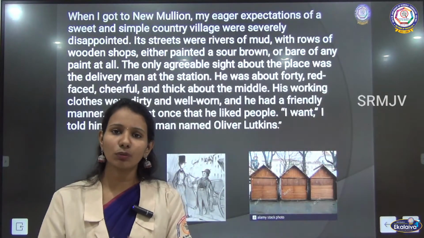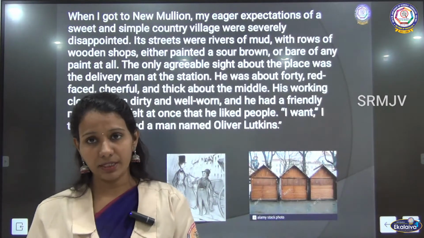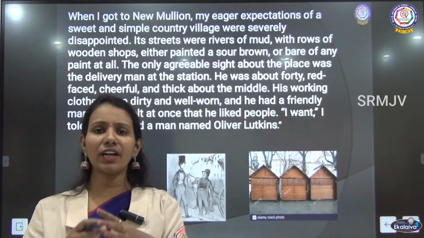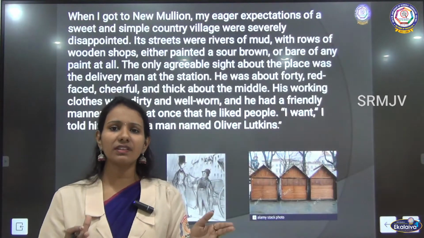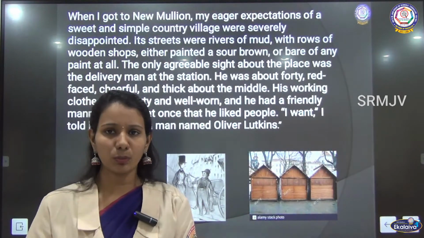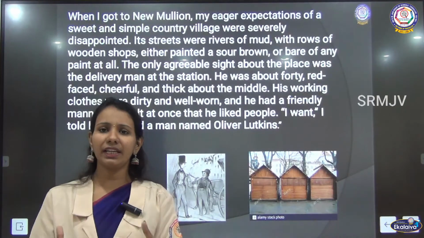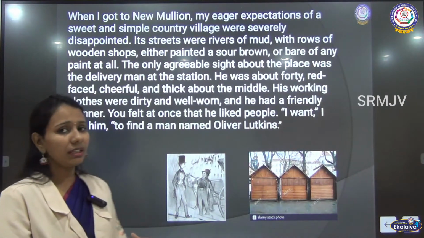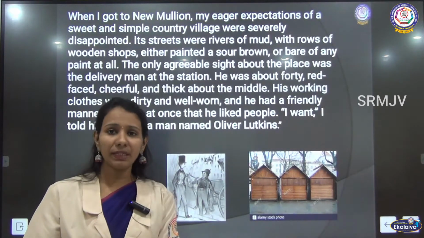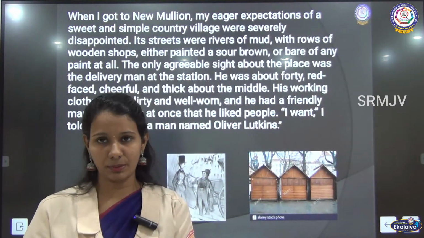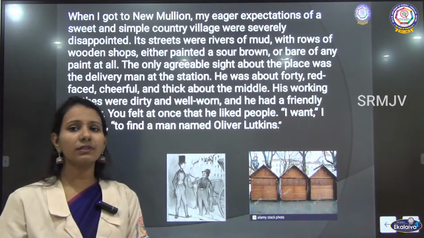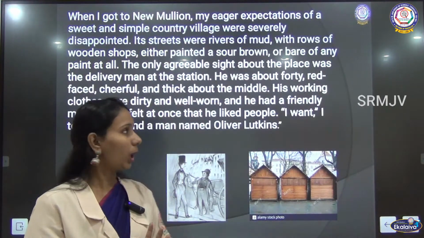In New Million, the roads were covered only with mud, and there were rows of wooden shops which had no paint or were painted with some dark brownish shade. So, he didn't like the sight of the village. The only thing which was appealing to him was the delivery man at the station. Only that person was appealing to the lawyer.